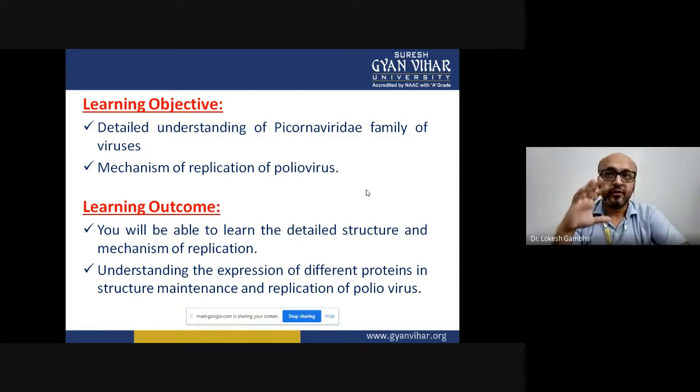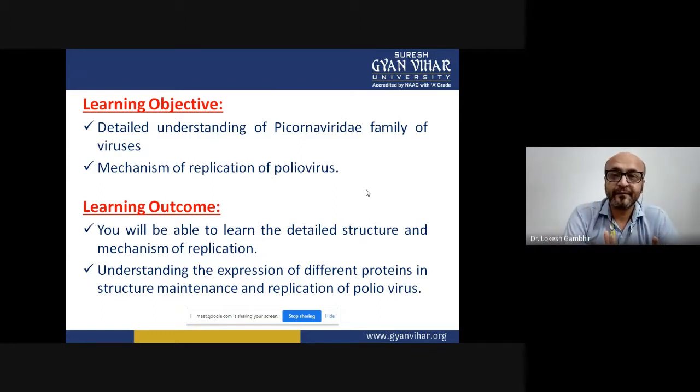Now, although I like this family because of the poliovirus, it's not the only virus present in the family. This particular family contains more than 200 viruses with seven genera, and the majority of them are pathogens for humans, like poliovirus, or the rhinovirus, the common cold that everyone gets.